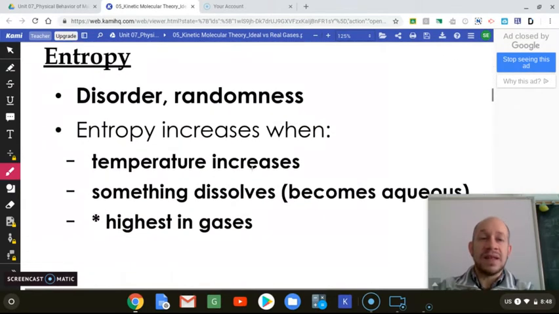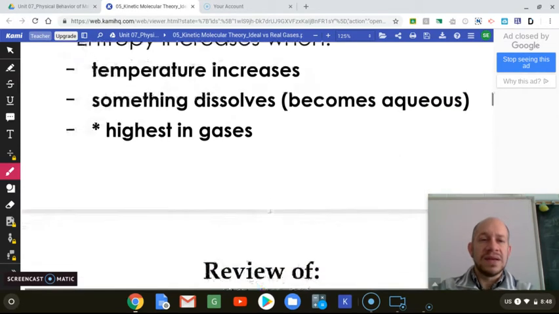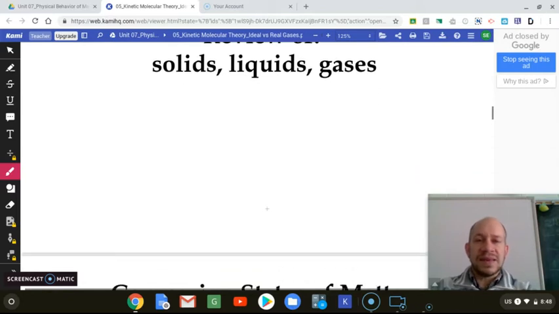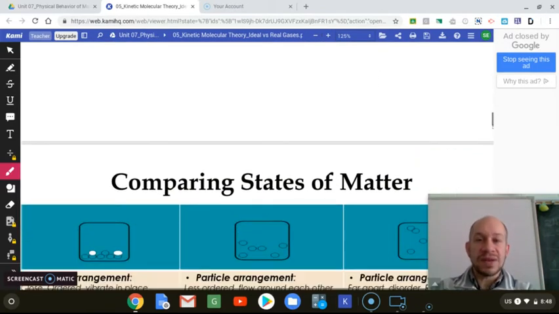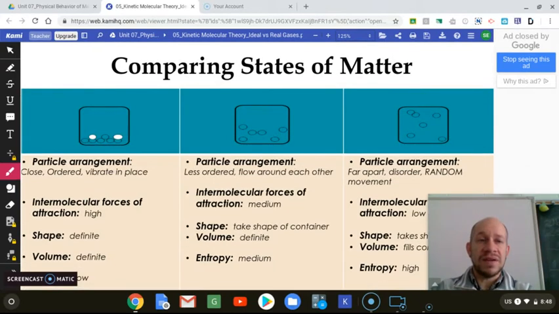Entropy is defined as the amount of disorder or randomness. So entropy increases when temperature increases, when something dissolves or becomes aqueous, and it's highest in gases. So a quick review of solids, liquids, and gases again, because that's what we're talking about, the physical behavior of matter. So how the states of matter are different.